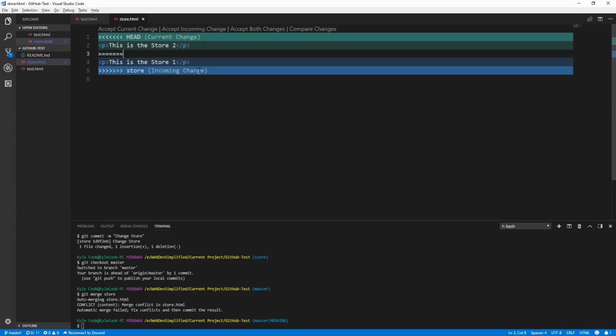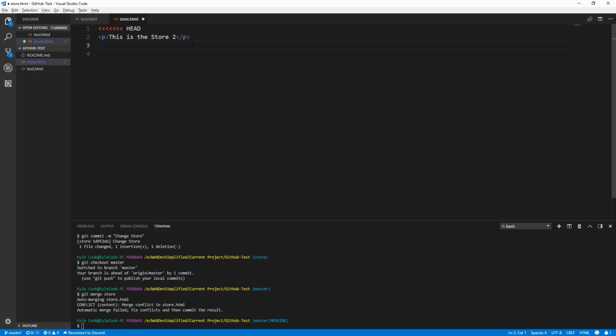We don't want this is the store 1. So we delete this is the store 1, as well as all of the signs that Git creates. So if we delete that, delete these, make sure we got it all set up with no extra line breaks in there, save it, and now we have decided on what conflict we are going to resolve from. We decided that we want to take the changes from the master branch and none of the changes from the store branch.